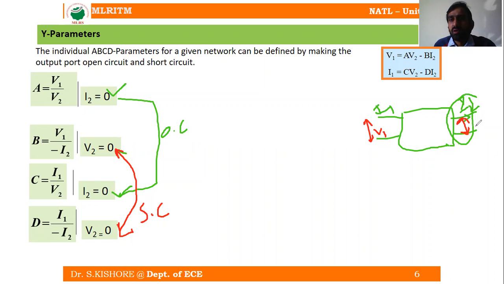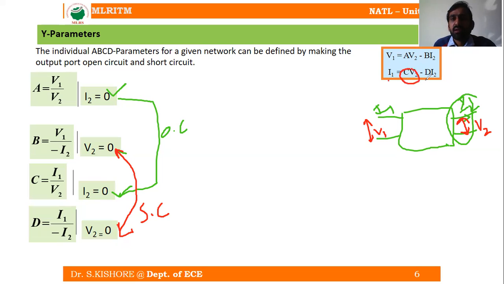If we short circuit the output port, that means V2 is going to be equal to 0. If V2 is equal to 0, from the first expression we can write V1 is equal to minus B I2. So from this we can write B is equal to V1 by minus I2. And similarly, from the second equation, if V2 is equal to 0, this term is going to be equal to 0.